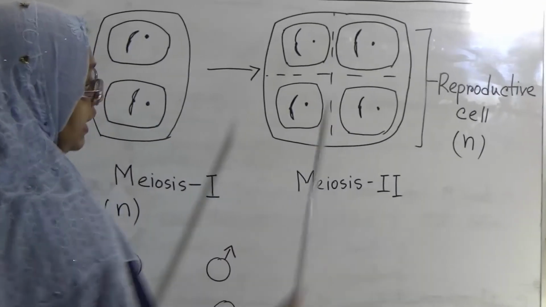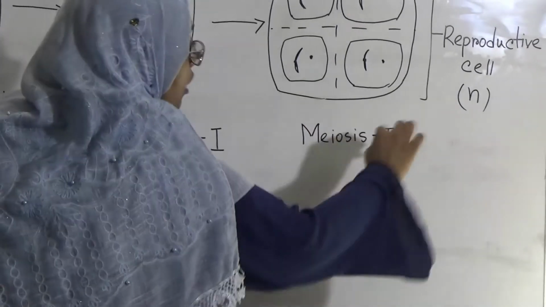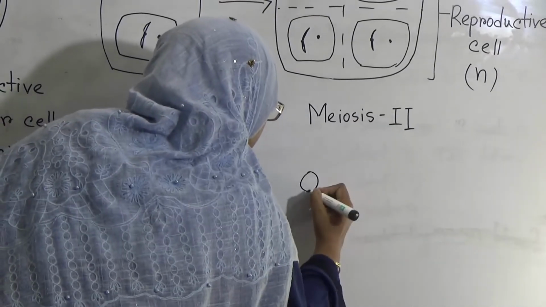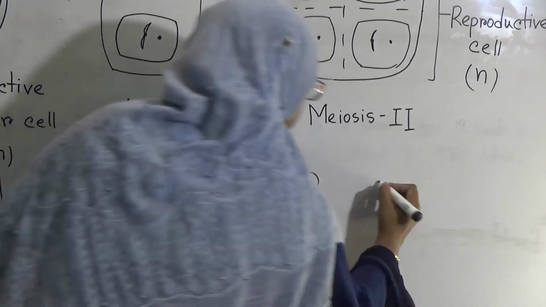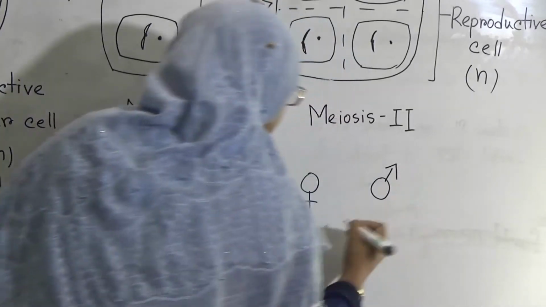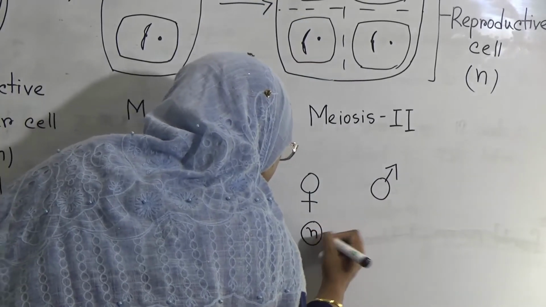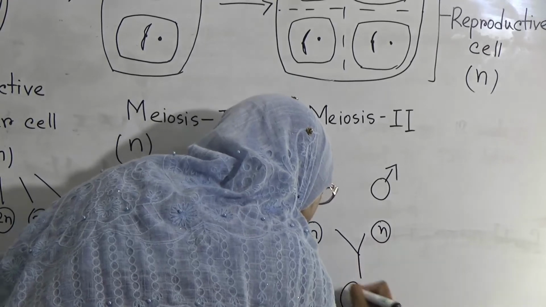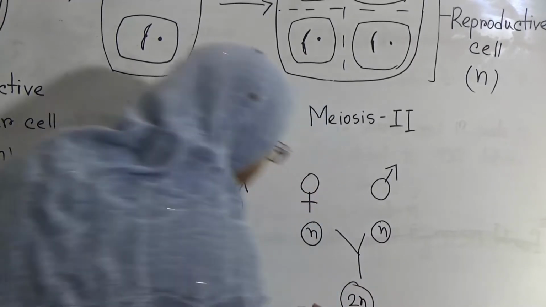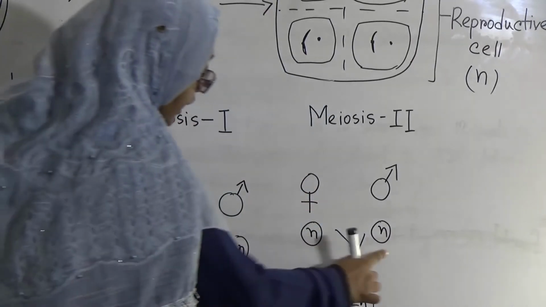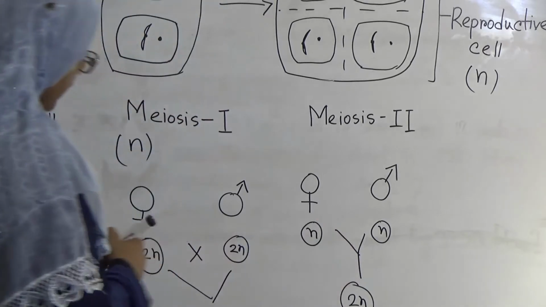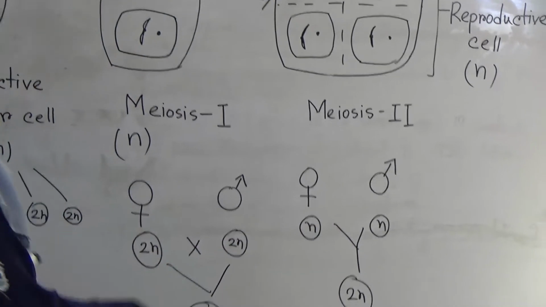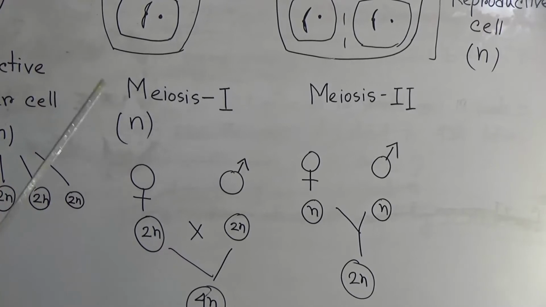After that, if the haploid cell from the female parent and the haploid cell from the male parent fuse together, then the zygote will contain a 2n number of chromosomes, n plus n equals 2n.